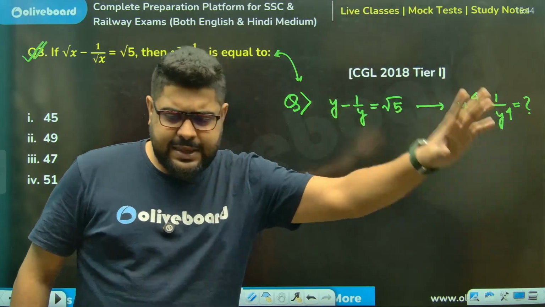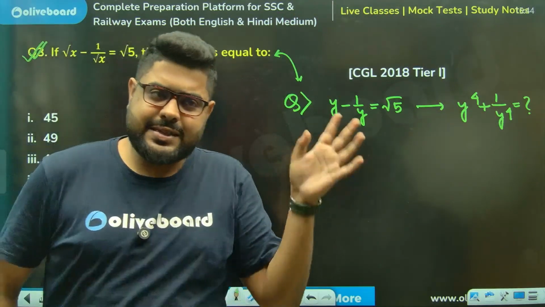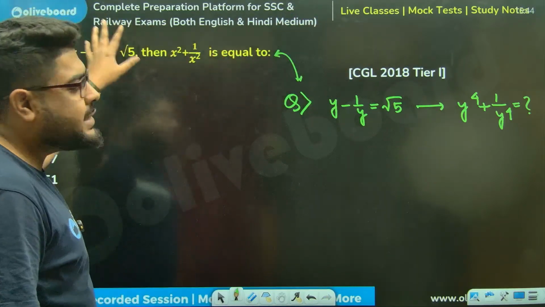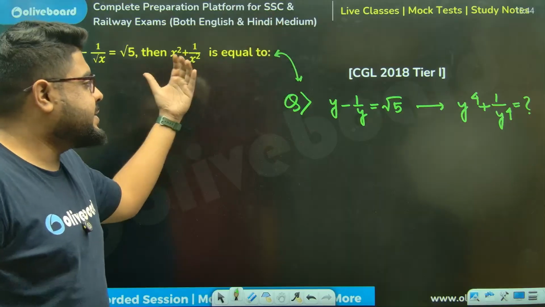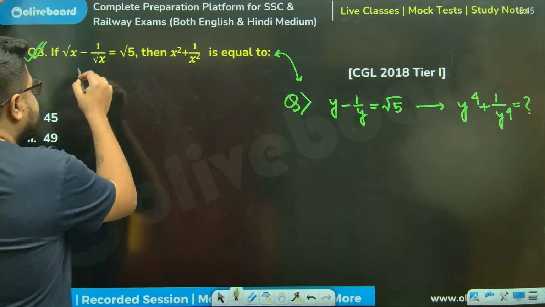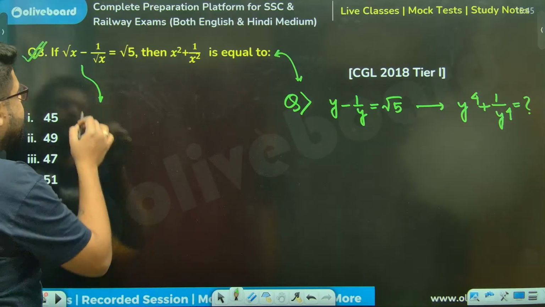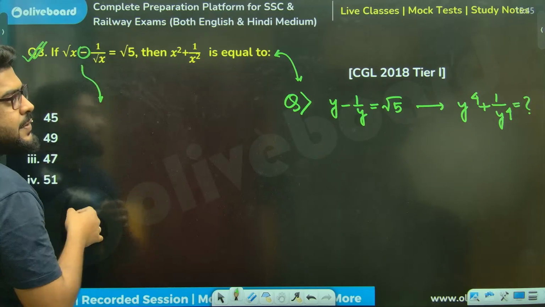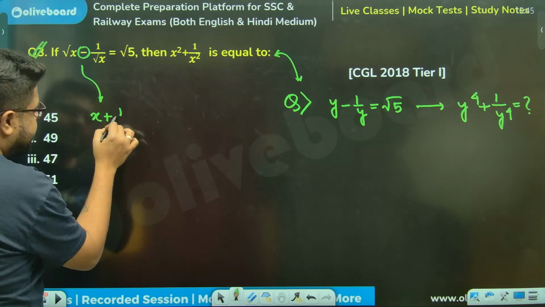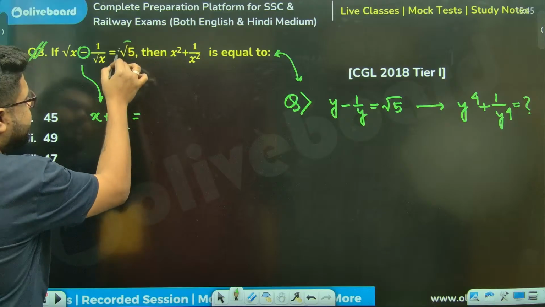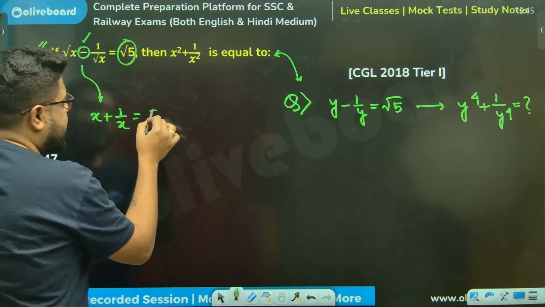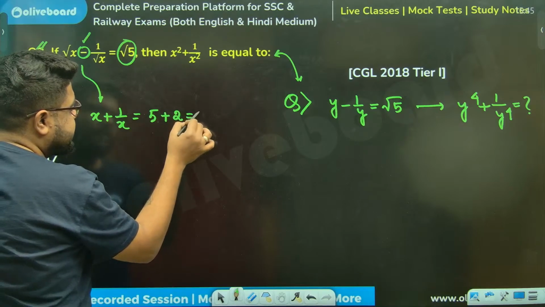So this is exactly what CGL does to its questions. The only difference is this. If you can understand this, done. In case of squaring, whether it's plus or minus, you will always end up getting plus. So you will get x plus 1 by x after one squaring, and this will be p square. P square, this is minus, meaning plus 2. So p square will be 5 plus 2, meaning 7.